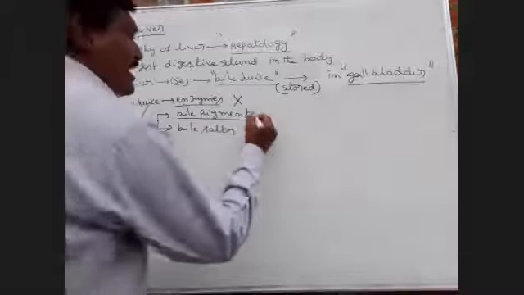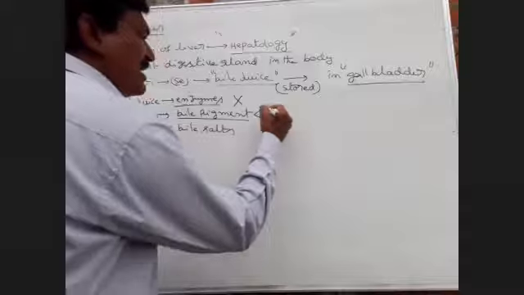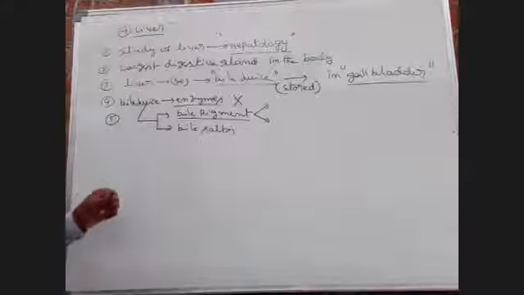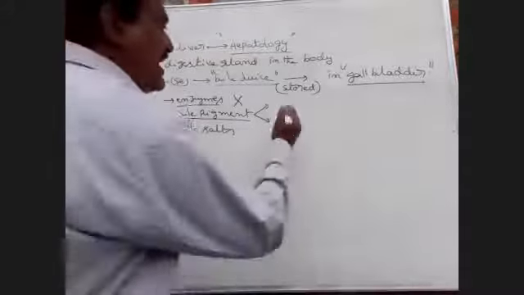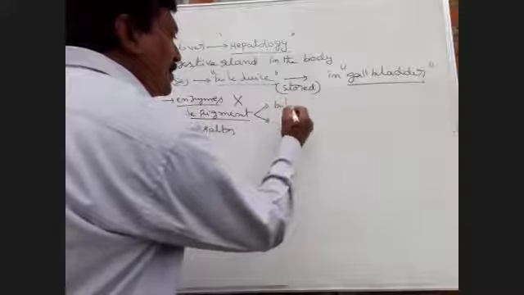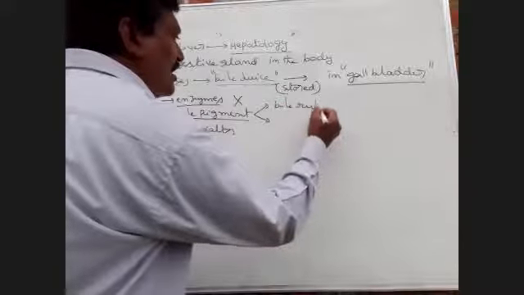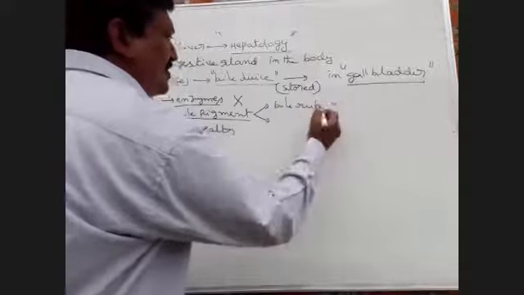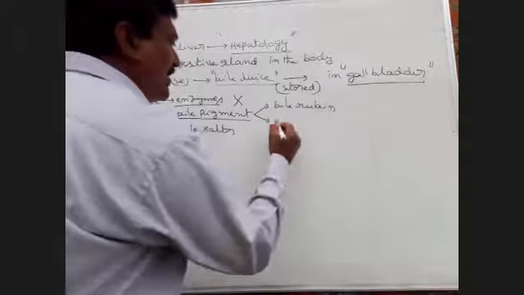Bile pigments are again divided into two types. Okay, bile pigment and biliverdin.